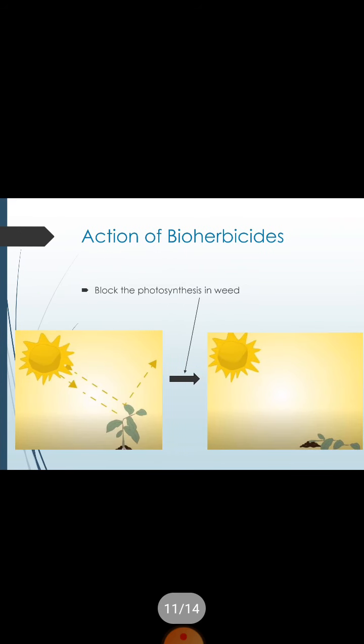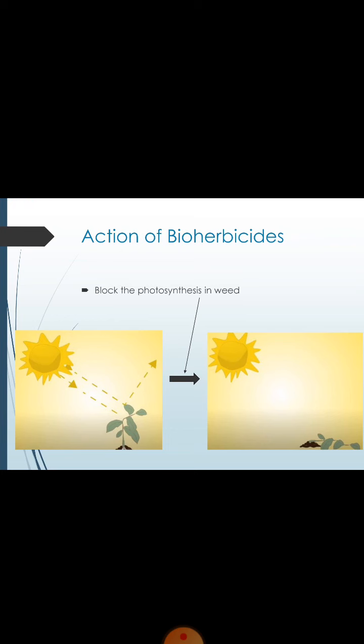That is an important action of bioherbicide. If you are using bioherbicide in your field, it can degrade the particular weeds by stopping photosynthesis in the weeds. This is the major event.